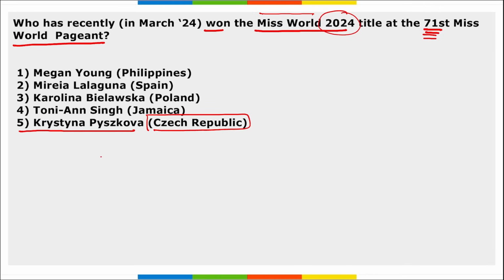And this 71st Miss World pageant, where was this held? That was held at Jio World Convention Center, that is in Mumbai, Maharashtra. Correct? And remember, it was Reliance Foundation's chairperson Nita Ambani who was honored with the Beauty with a Purpose Humanitarian Award, and it was for her commitment to philanthropy and social work.